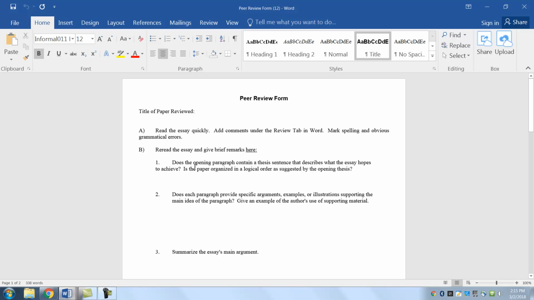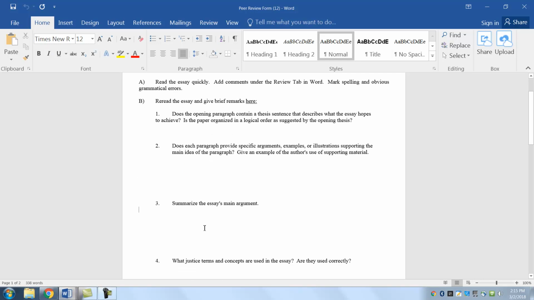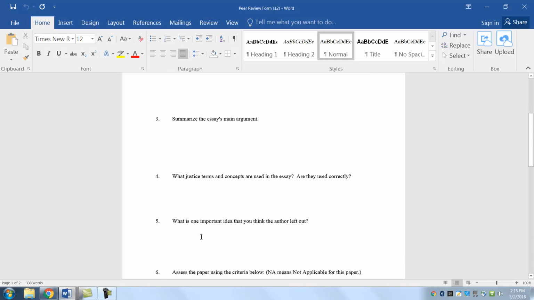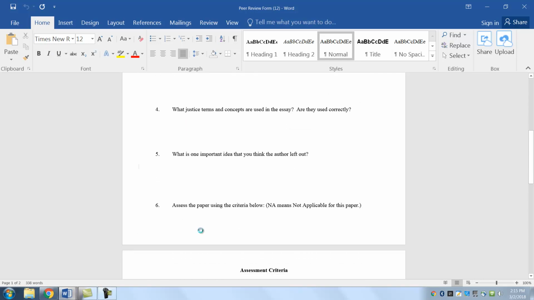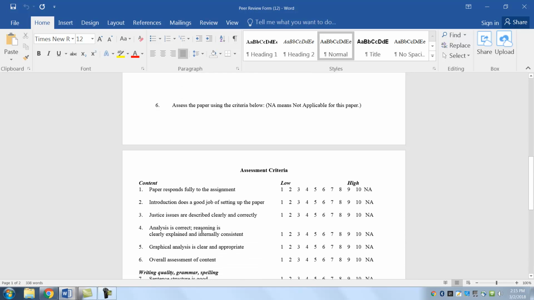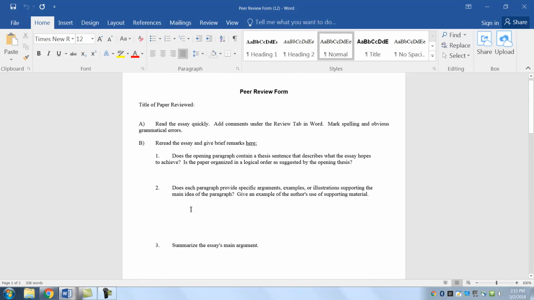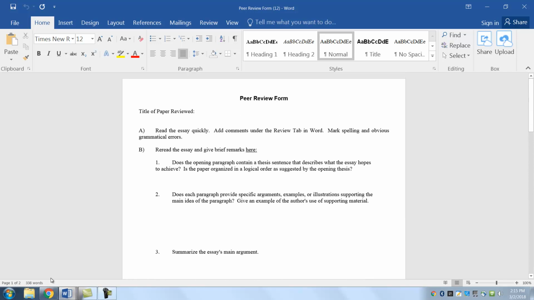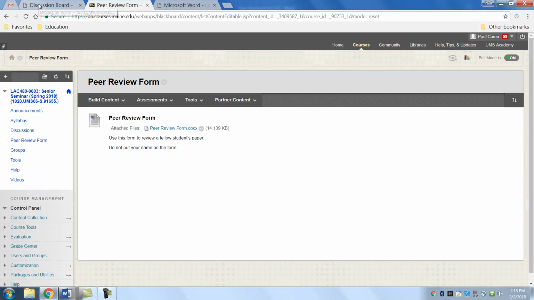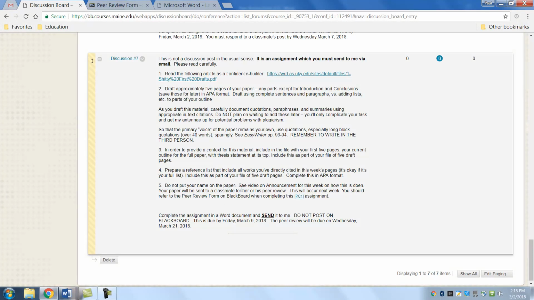When you read it a second time, make these notes here. So we want this as well. Peers, you will send this to me. These are the things that you'll be writing here, and you'll send this to me. So this is the peer review form. Notice you do not put your name on that. So going back to the discussion board, don't put your name on the paper. Again, I'm going to show you how to do that. This will occur next week.